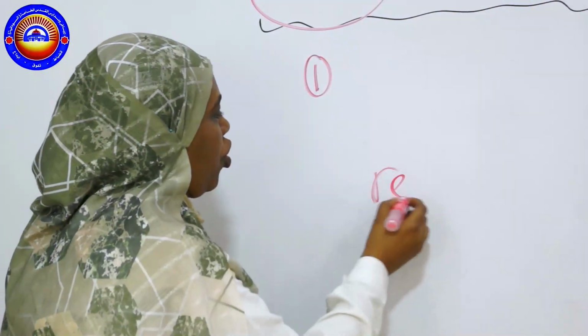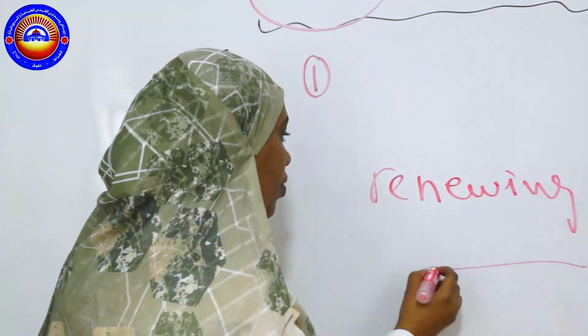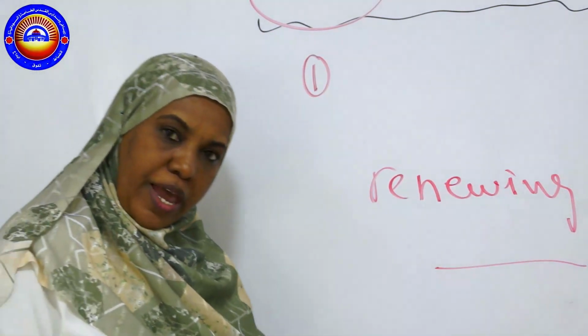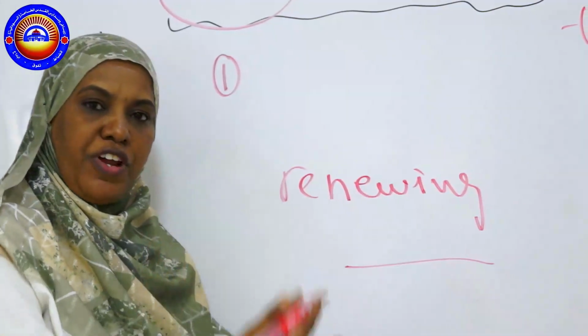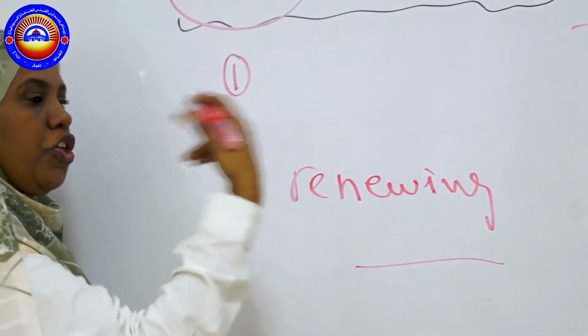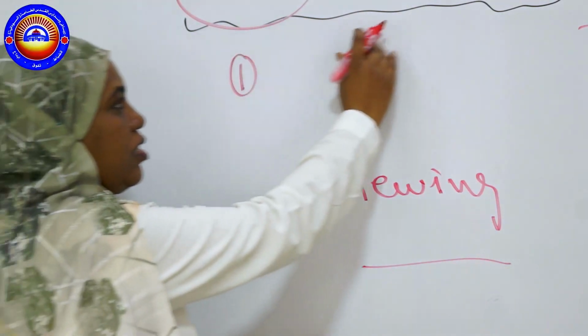So we speak about renewing the action. Today, tomorrow, the next day, for many or several times, as if it is renewing itself every time. This is what we mean by the present simple tense.